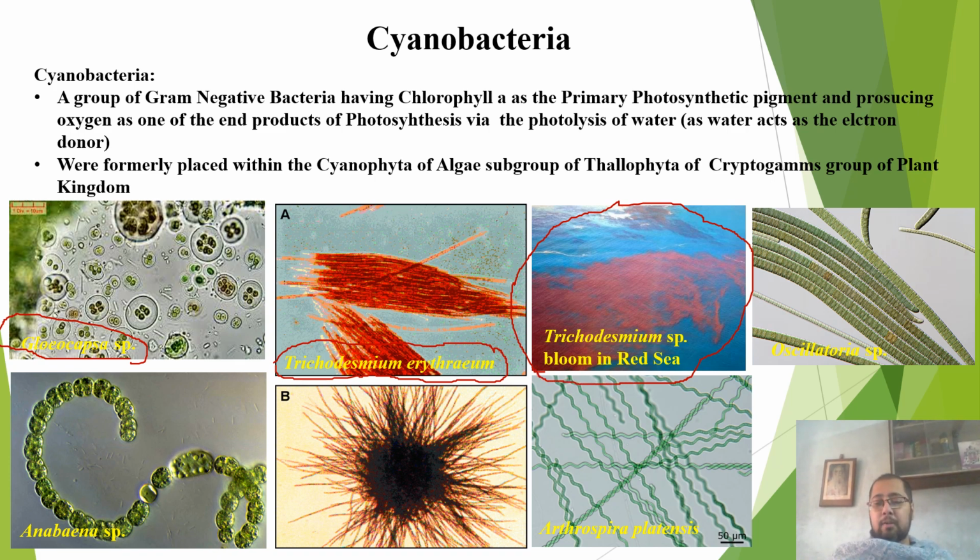Now, this is Oscillatoria, another filamentous cyanobacteria that is known for its oscillating behavior in response to light. That is, it can oscillate in response to light.